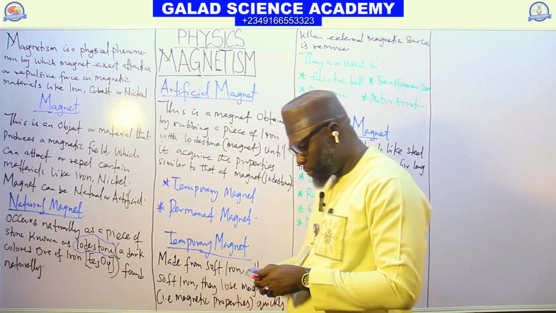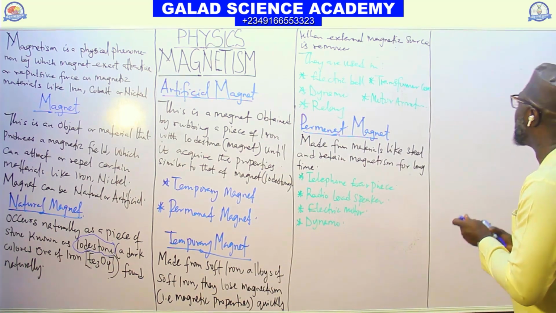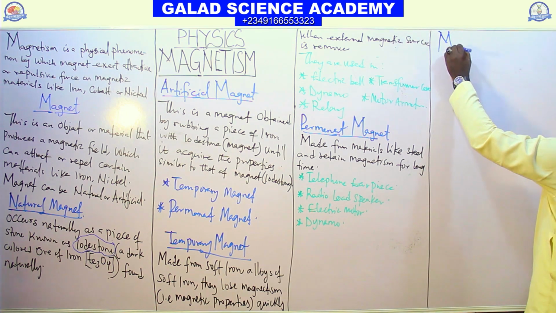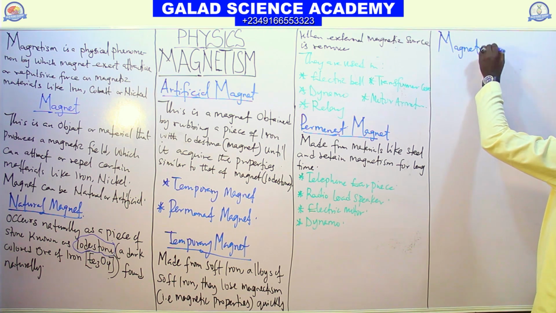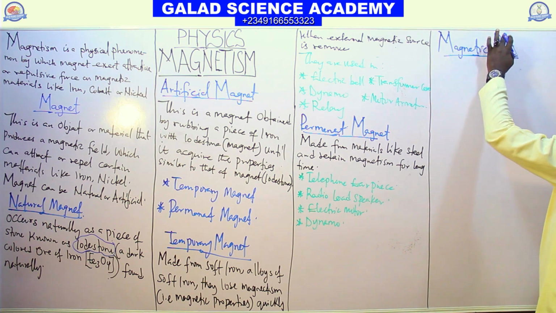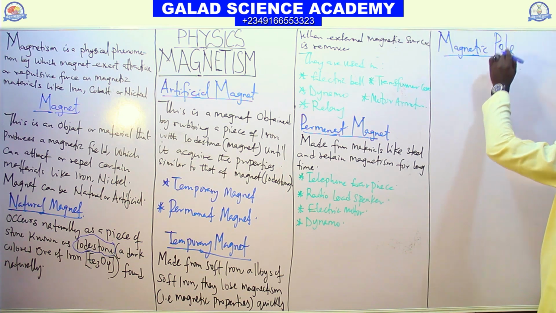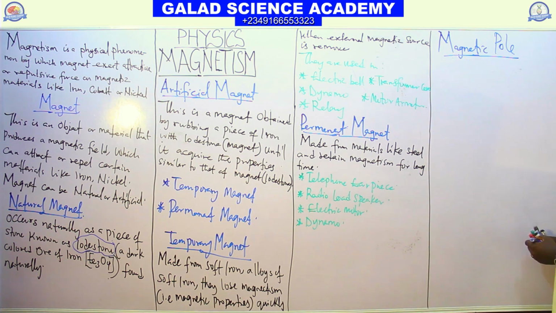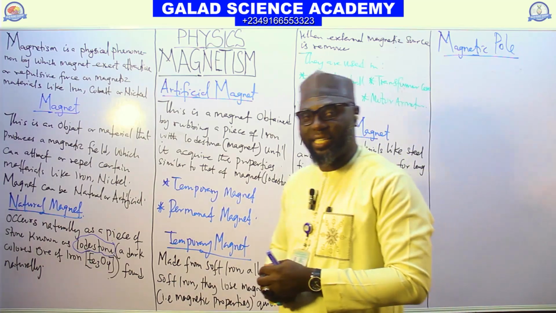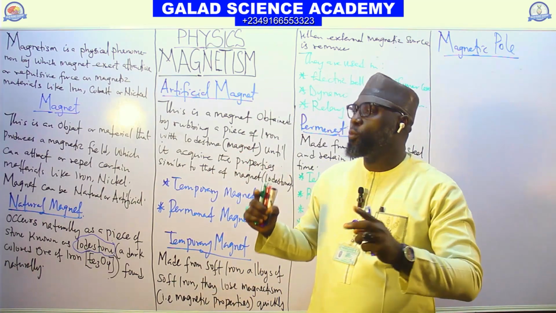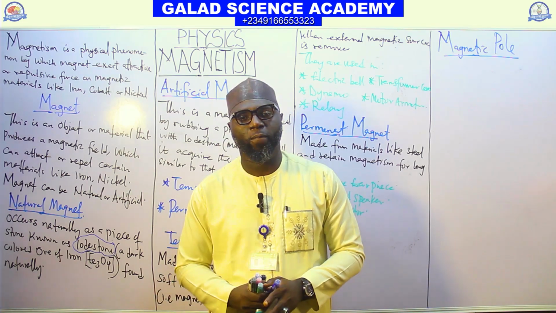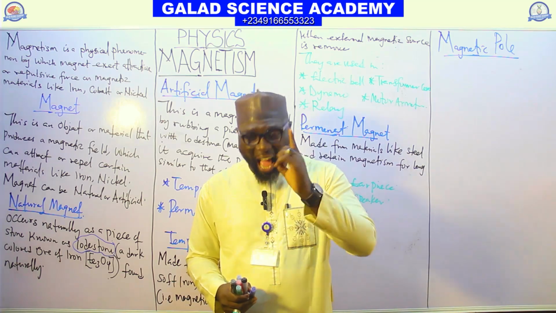The next thing that I'm going to treat under magnet now is the magnetic pole. Look at the magnetic pole. Every magnet has two poles, North Pole and South Pole.